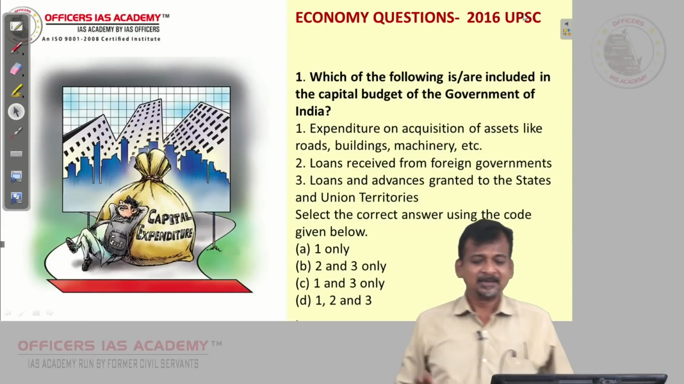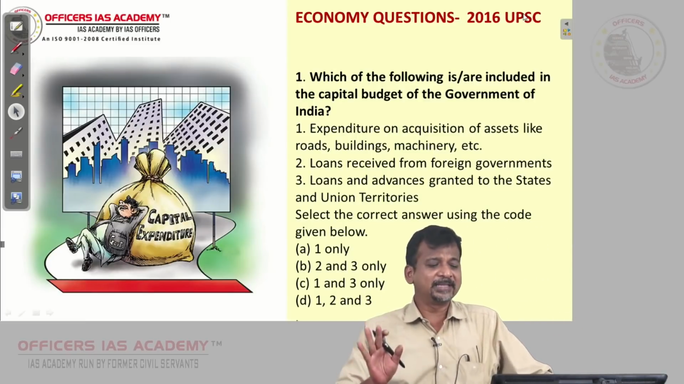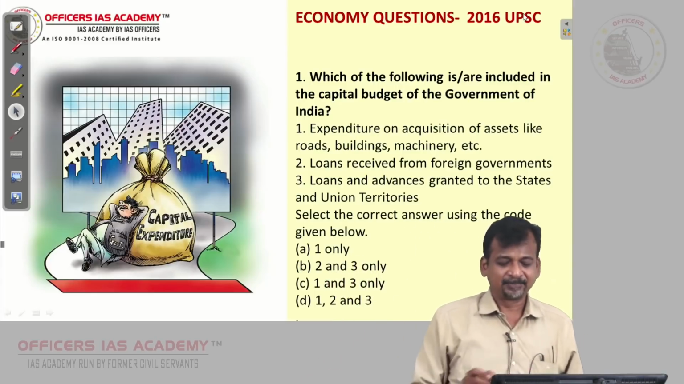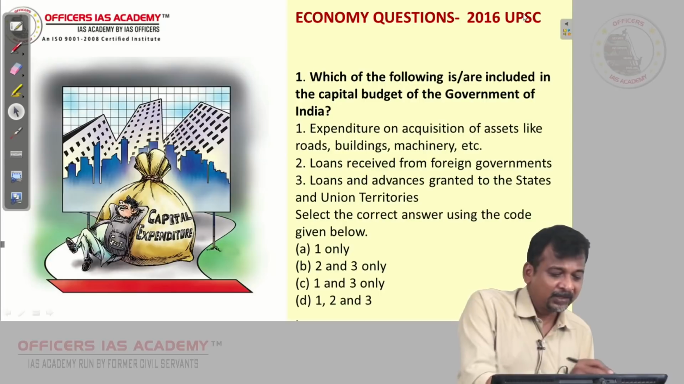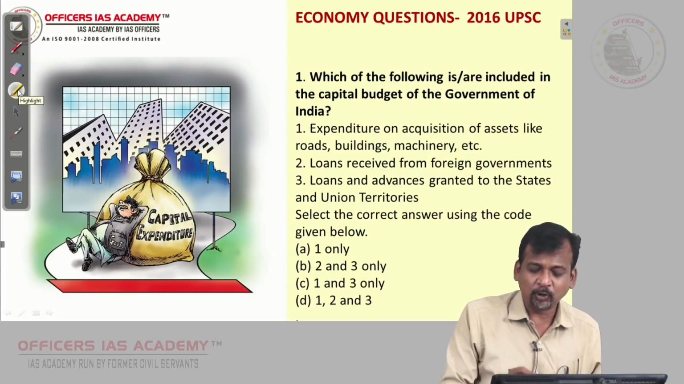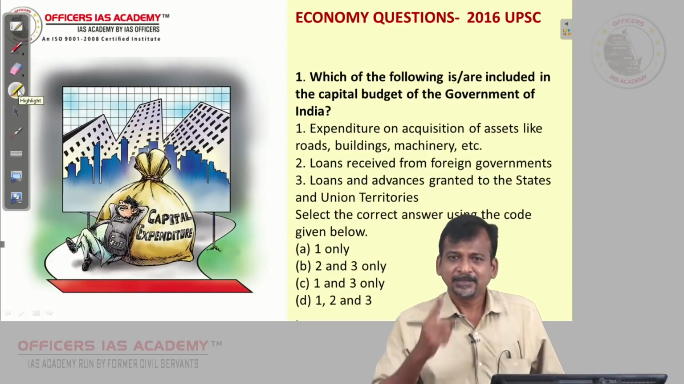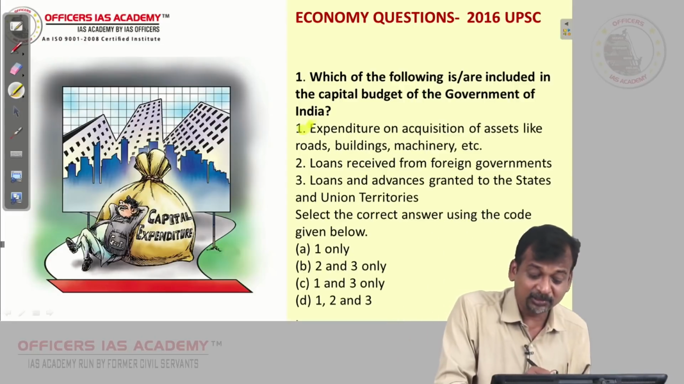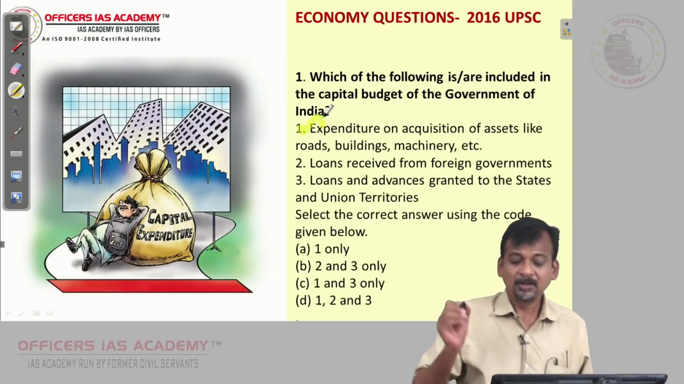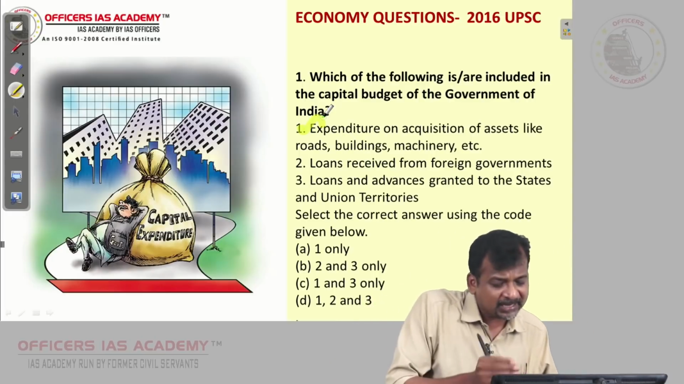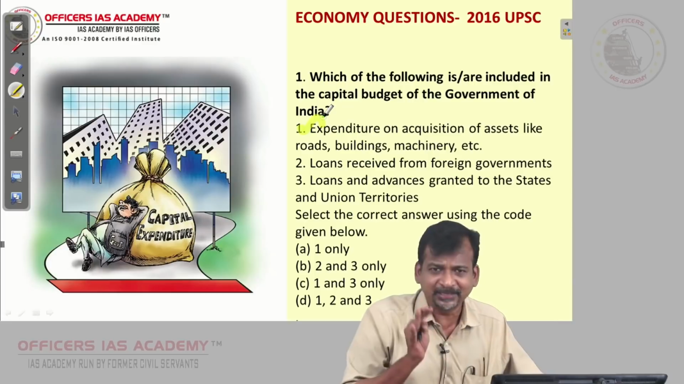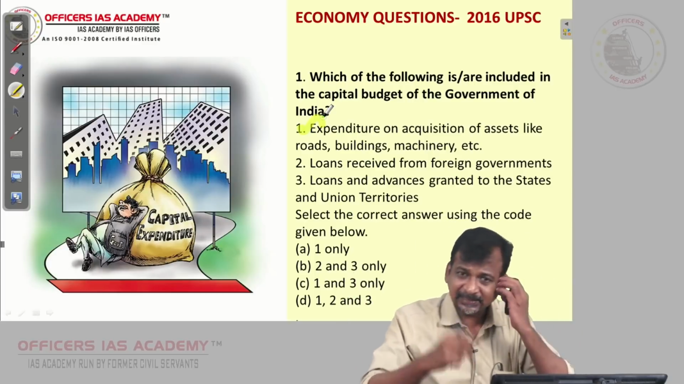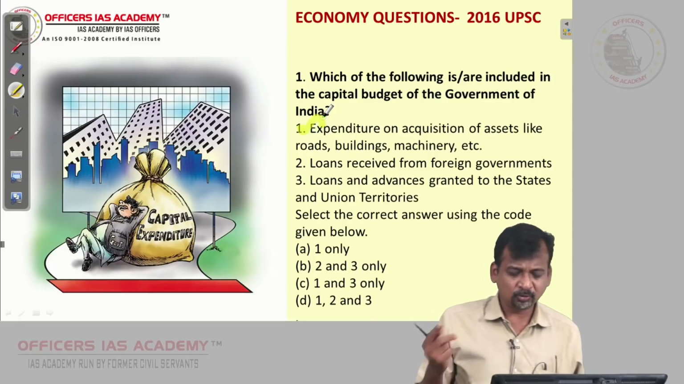They are asking which of the following are included in the capital budget of the government of India. First is expenditure on acquisition of assets like road building machinery. Yes, definitely that is a capital expenditure. Definitely it is positive for us, that we know. But anyhow, whether it is positive or negative is not there in the question. What they are asking is whether it is included in the capital budget or not. Yes, expenditure on acquisition of assets like roads.